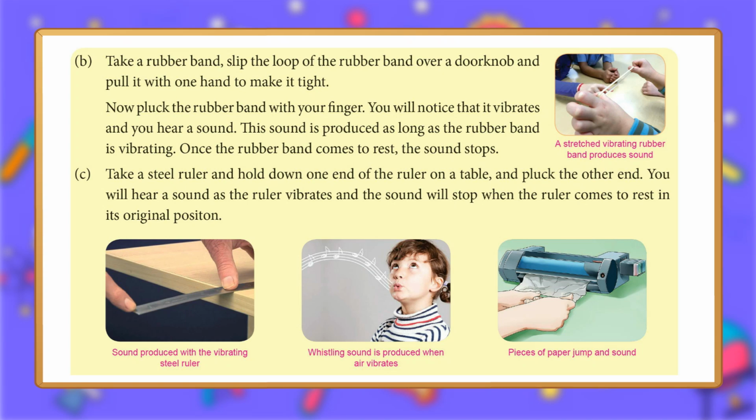C. Take a steel ruler and hold down one end of the ruler on a table, and pluck the other end. You will hear a sound as the ruler vibrates and the sound will stop when the ruler comes to rest in its original position. Sound produced with the vibrating steel ruler. Whistling sound is produced when air vibrates.